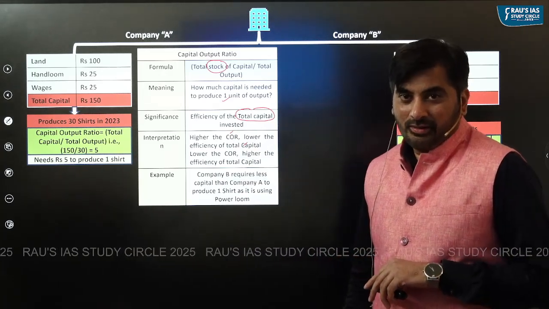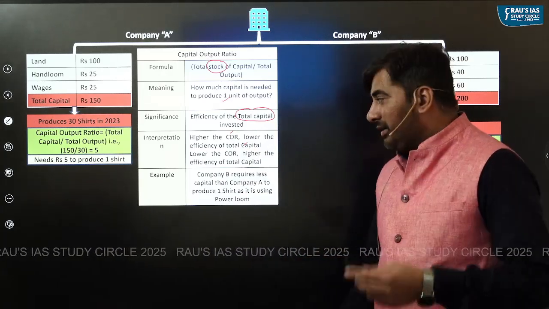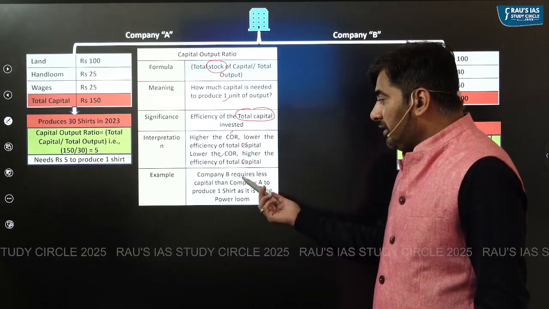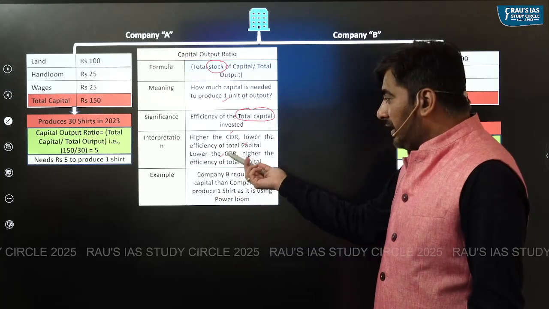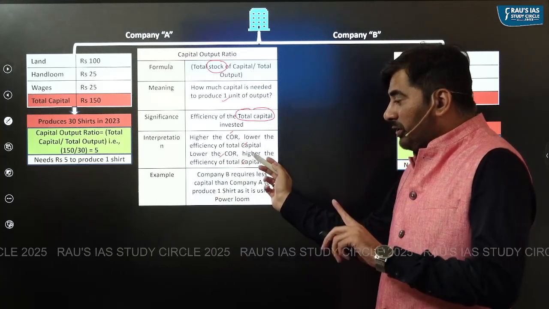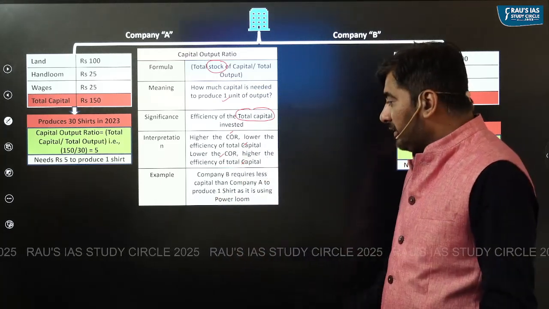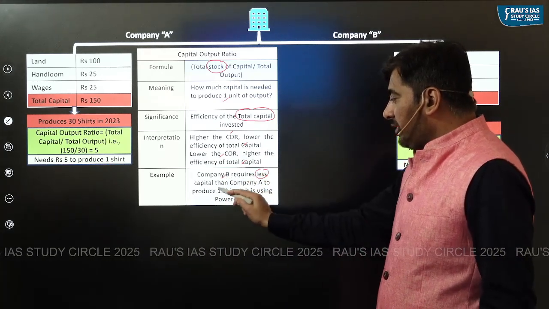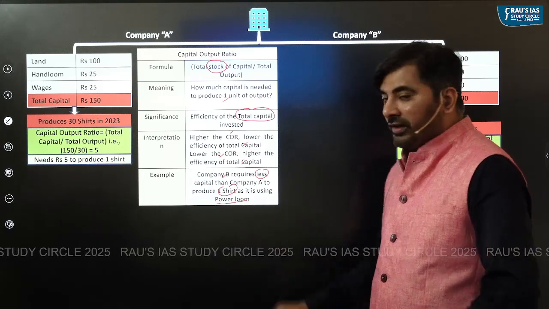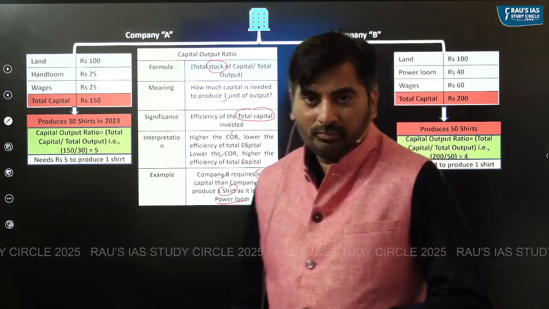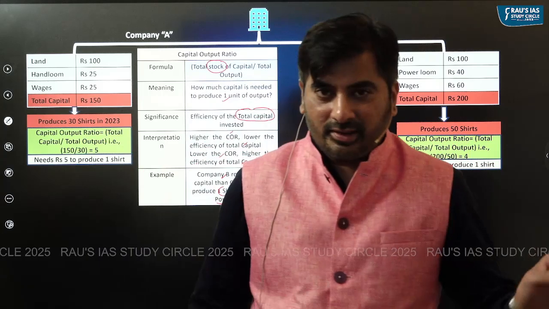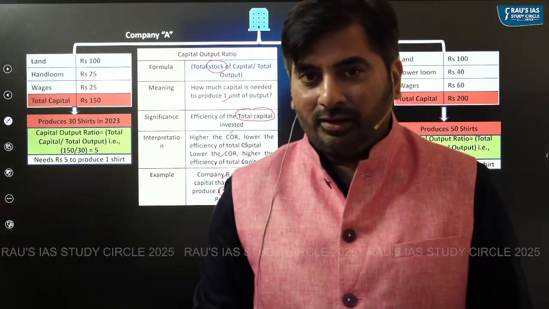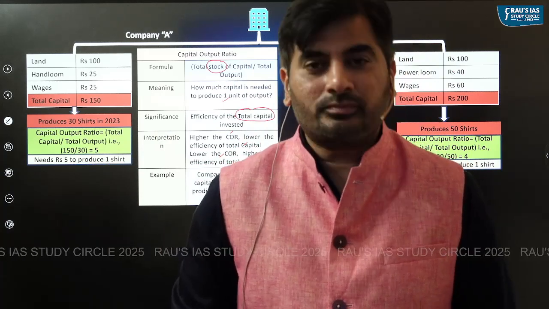If lower the COR value, higher the efficiency of the total capital, because it requires less capital to produce one unit of product. So company B requires less capital than company A to produce one shirt because it is using a power loom. I hope this concept is clear. Capital output ratio. Let's move to incremental capital output ratio.